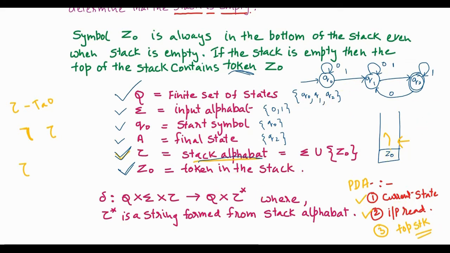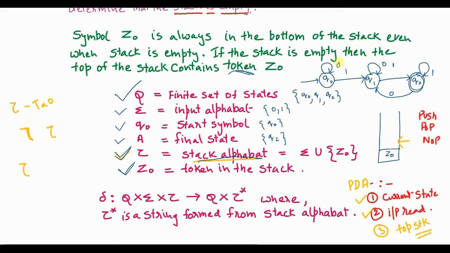As these transitions happen, your stack changes. As you know, there are different operations on the stack: the push operation, the pop operation, and also a no-operation or no-change operation. We are going to see all these things.